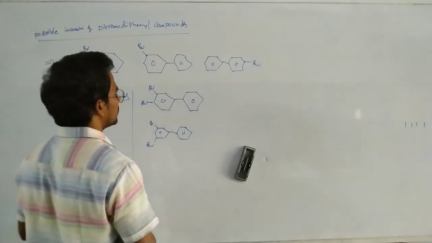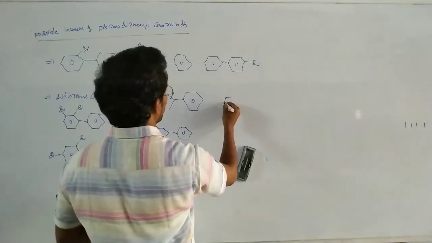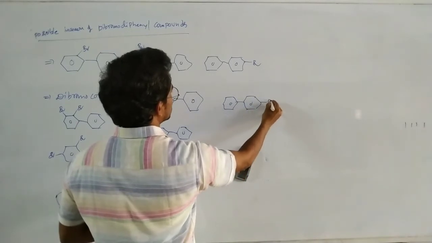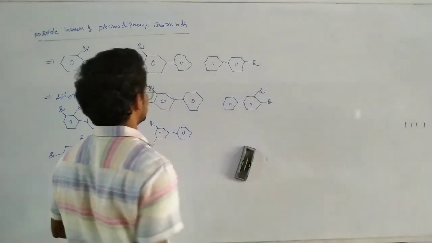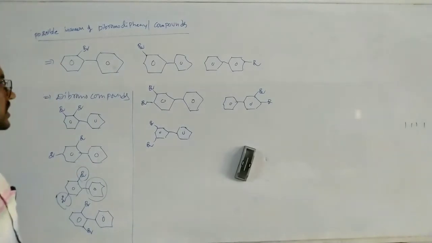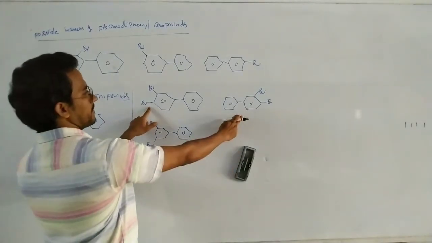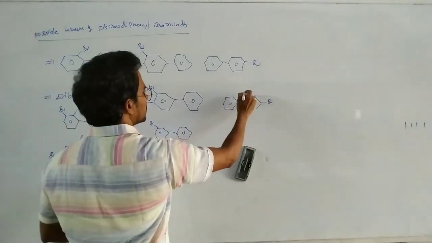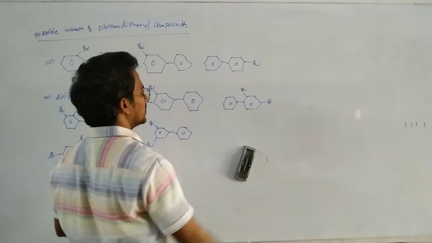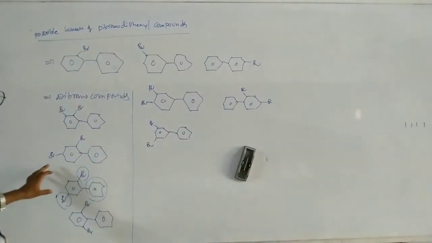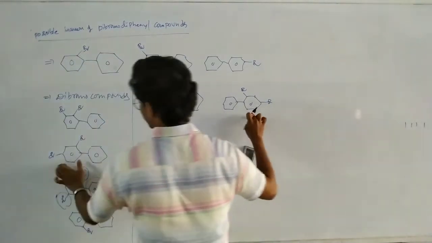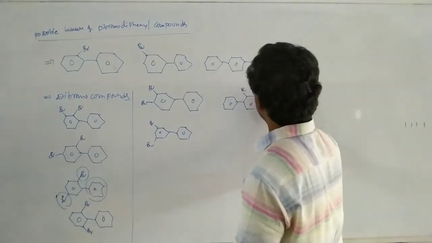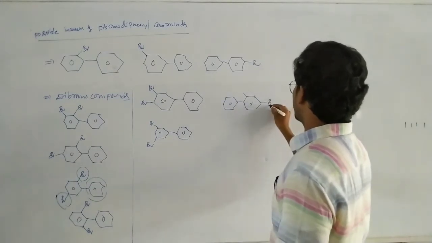Let us write for this one. This is the bromine. Now bromine. So here these two are equal. Again these two are equal. Now here write this bromine at this place. Again here these are equal. These two isomers are equal. The bromine position is same. So here in this case, fix this bromine.